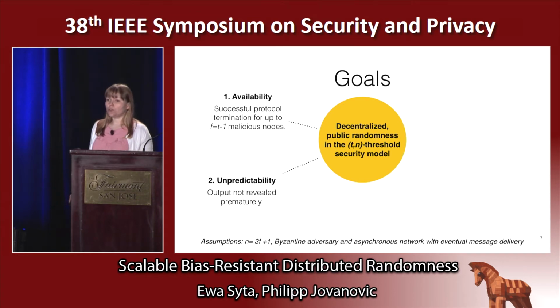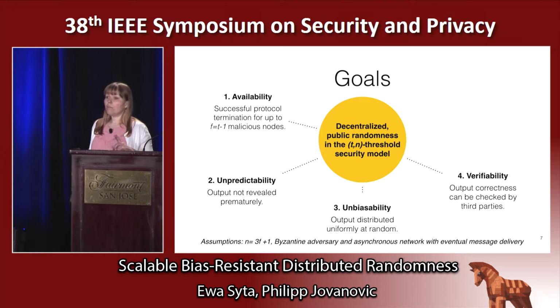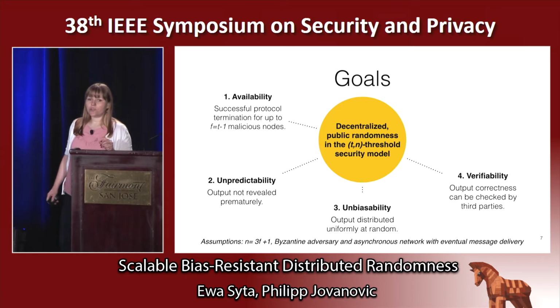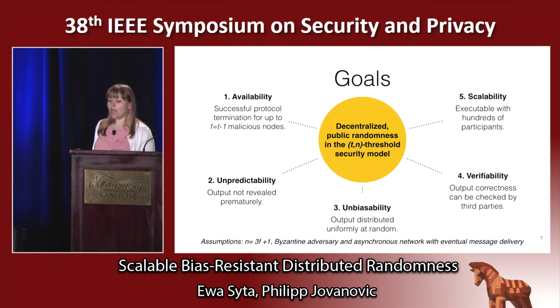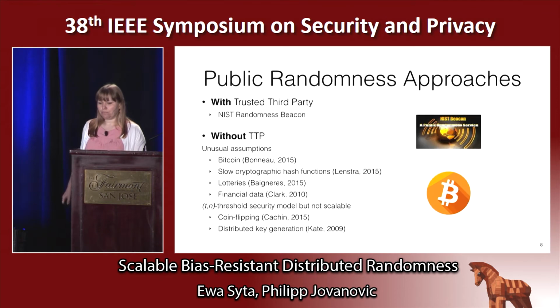We wanted to make sure that randomness is not revealed until a very well-defined point in the protocol. Unbiasability, such that the output is distributed uniformly at random, even in the presence of an active adversary. Verifiability by third parties, something that is very essential to public randomness. And finally, scalability, so we can run our protocol with potentially hundreds of participants.